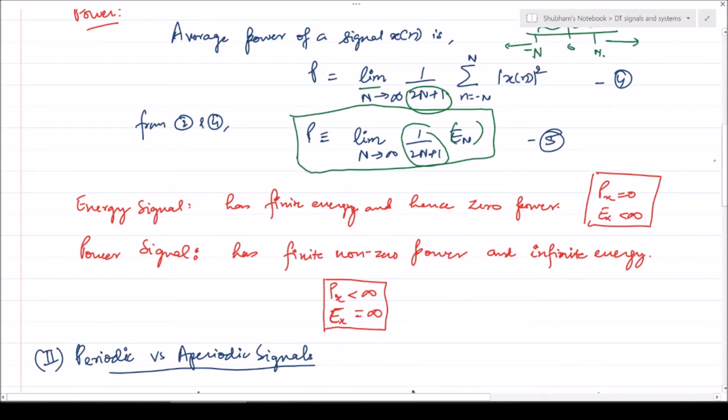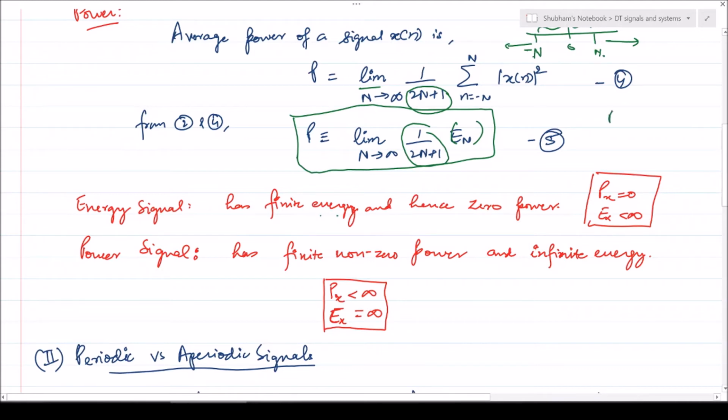Now, based on these two definitions, we can say that an energy signal is a signal whose energy is finite and hence has zero power. If the signal has finite energy, then this expression should lead to 0 because the denominator is 2N plus 1. Whenever we put N tends to infinity, this term becomes 0 because ultimately E_N is a finite value.